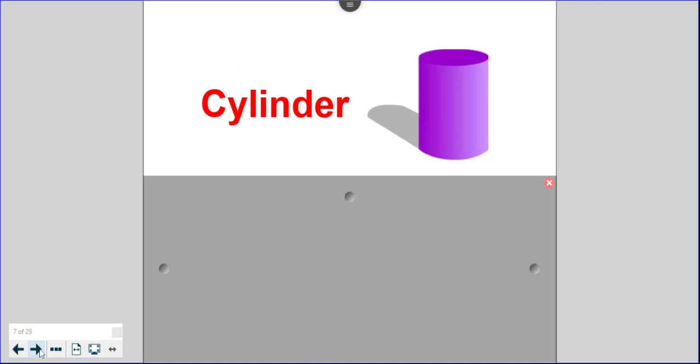And then we have a new shape that we're going to talk about. The name of this shape is a cylinder. A cylinder. So take a look at this picture and think of something that you have around your house that is the shape of a cylinder.